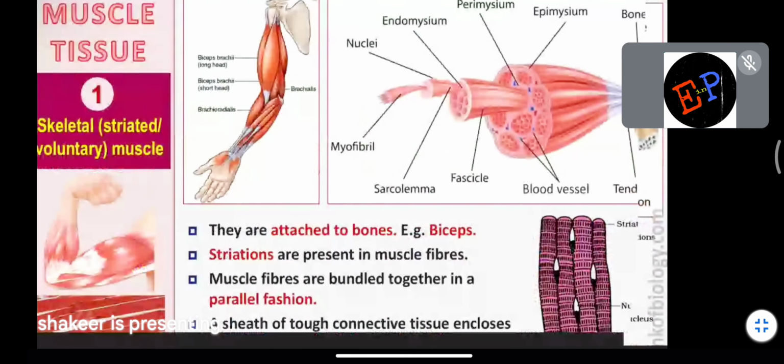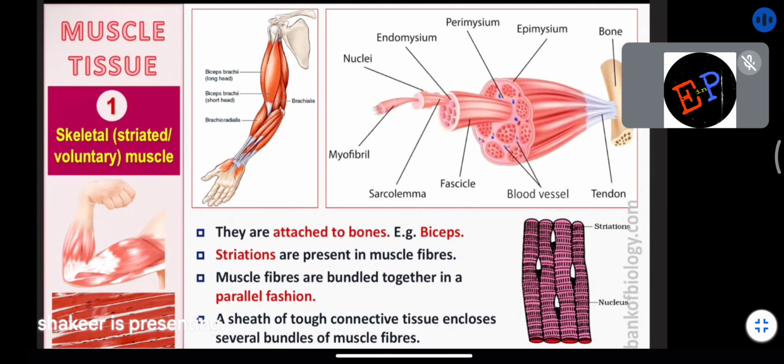The first muscle which we are studying is skeletal muscle, or you can call it striated muscle. From the name you can understand, it means all these muscles are attached to your bones, to your skeleton. That is why they are called skeletal muscles. An example is biceps, triceps, the muscles connected to our limbs.